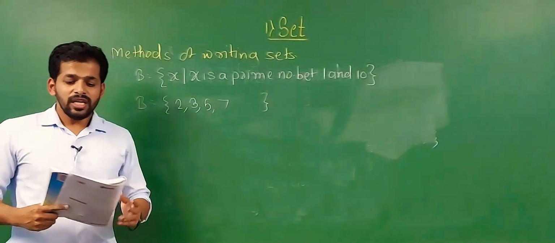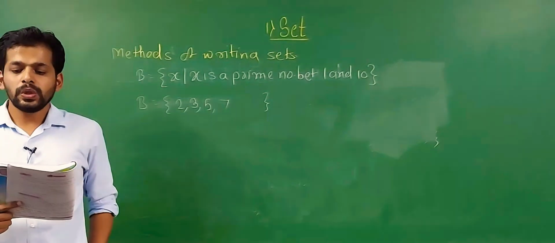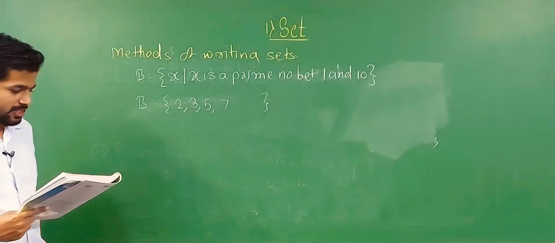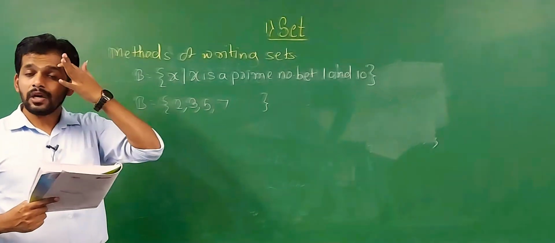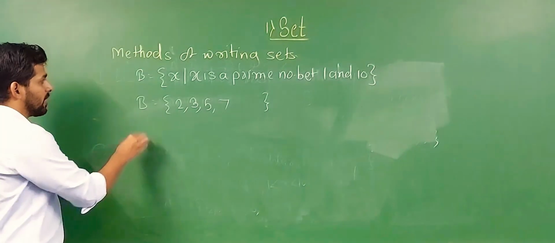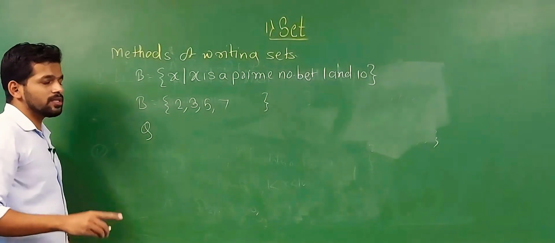B contains all the elements of prime numbers between 1 to 10. So by using the listing method, set B can be written as {2, 3, 5, 7}. Now the next one: Q is a set of rational numbers.